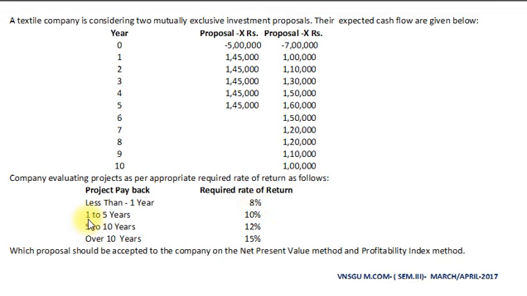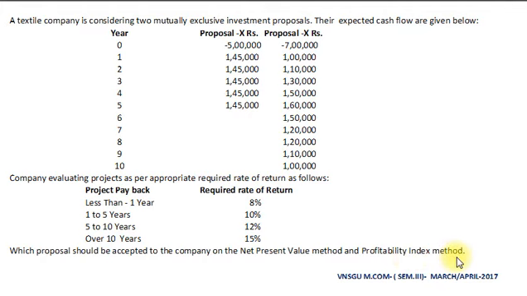Project payback period 1 to 5 years, the rate of discount would be 10%. For 5 to 10 years, rate of discount 12%, and above 10 years, rate of discount is 15%. Which proposal should be accepted by the company on the net present value method and profitability index method?